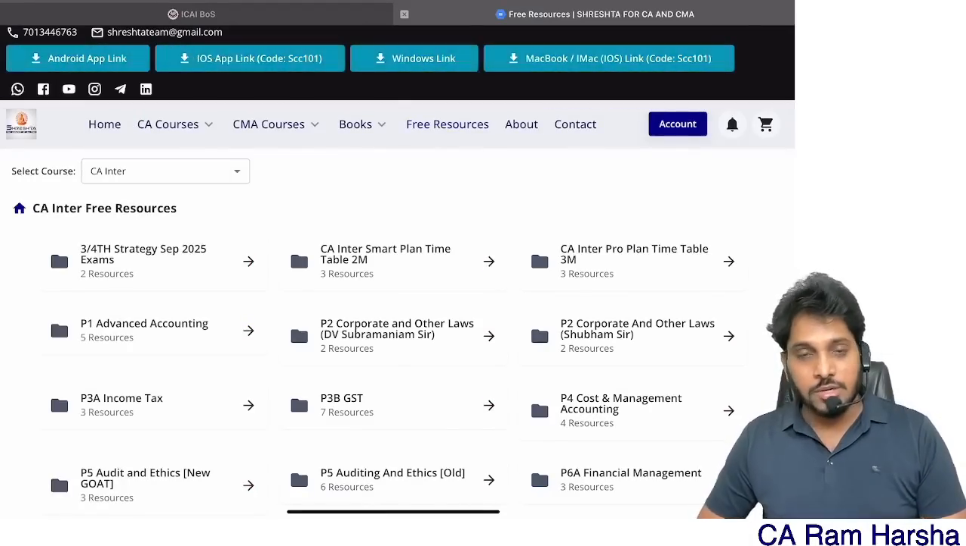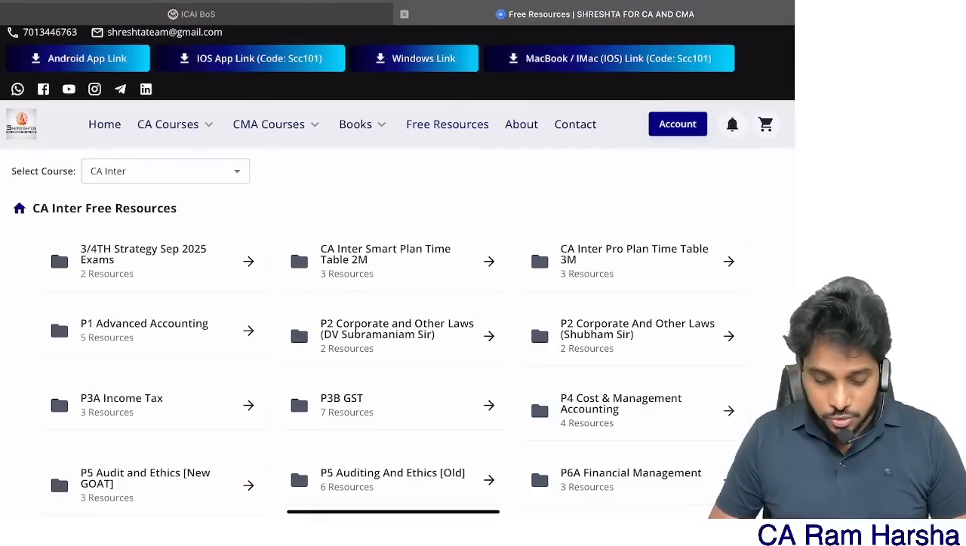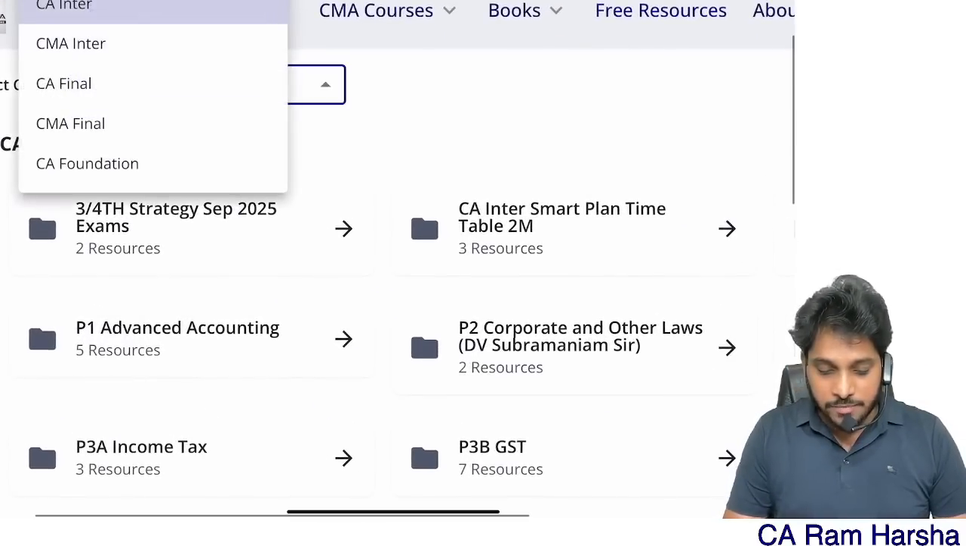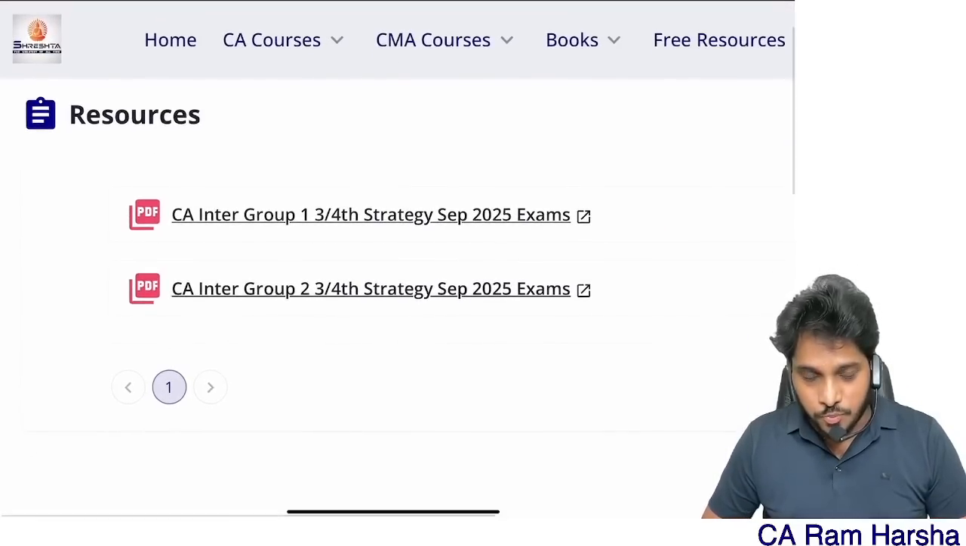I'll show you how to download. Go to the Srestha for CA CMA website. On the top you will find something called free resources. Here, CA Inter will be there by default. 3/4 strategy. Yes, these are the two files, group 1 and group 2.